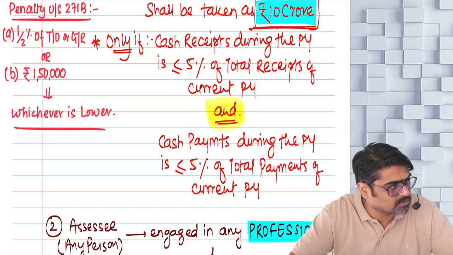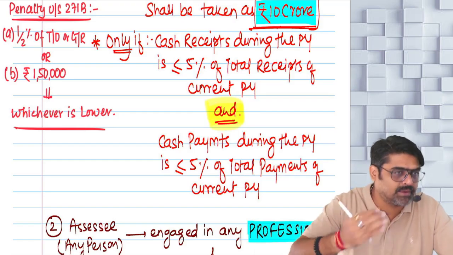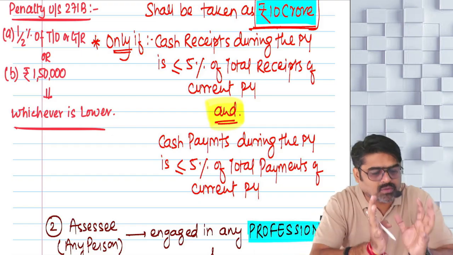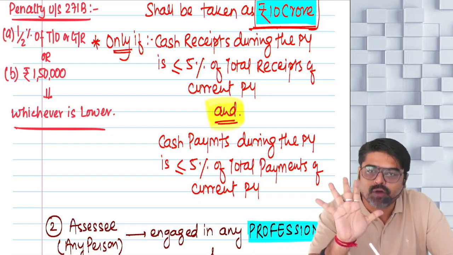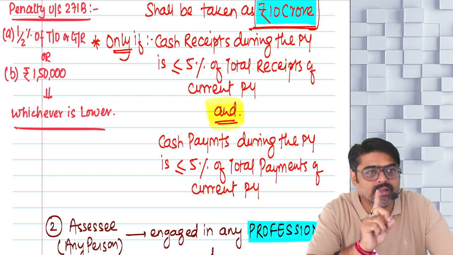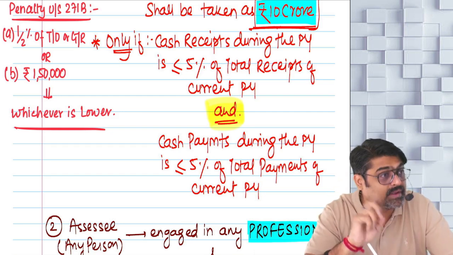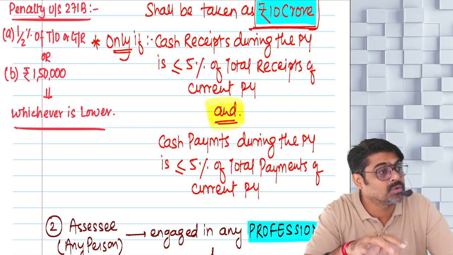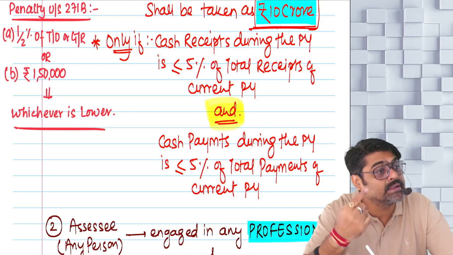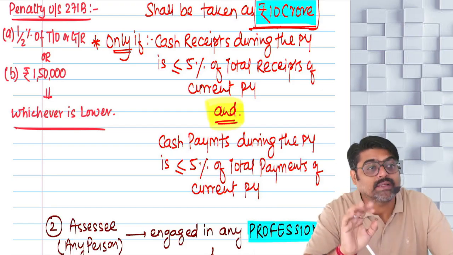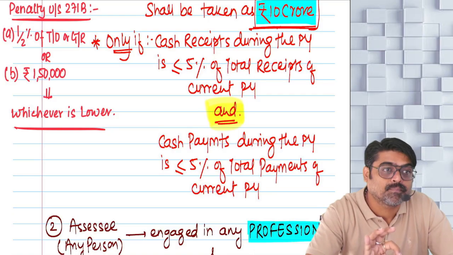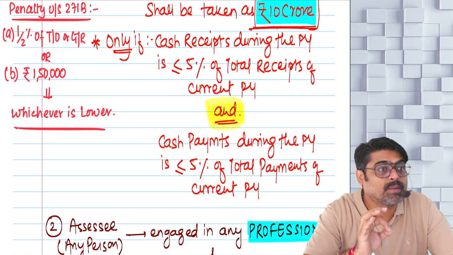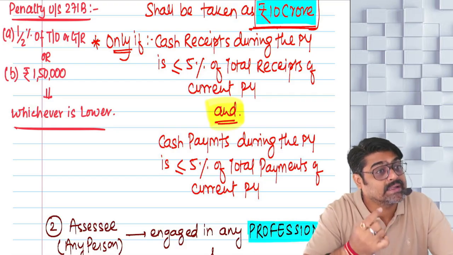So whatever receipts are happening in your business, out of those total receipts, 5% or less should be in cash. Meaning 95% or more receipts in your business must be through modes other than cash, as well as 95% or more payments from your business should be by way of modes other than cash.